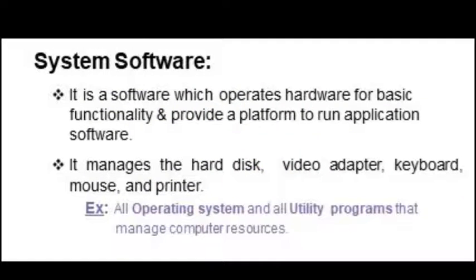System software. It is software which operates hardware for basic functionality and provides a platform to run the application software because it is an intermediary between hardware and the user. It also manages the hard disk, video adapter, keyboard and many more devices which are the peripherals. These are managed by the system software. And here we must know that all operating systems and all utility programs come into the category of system software.